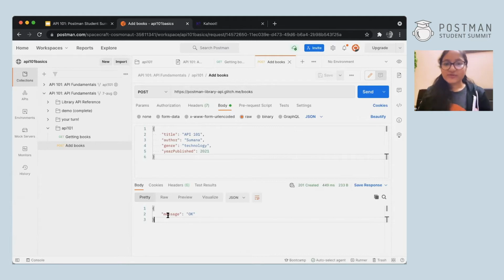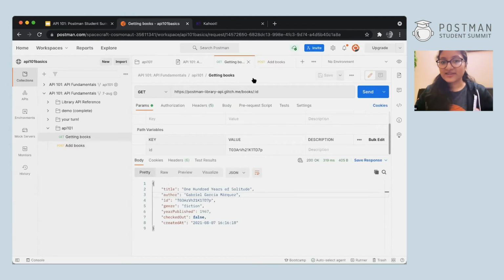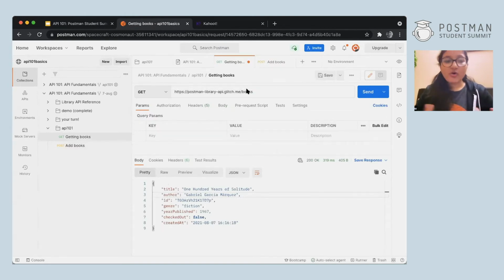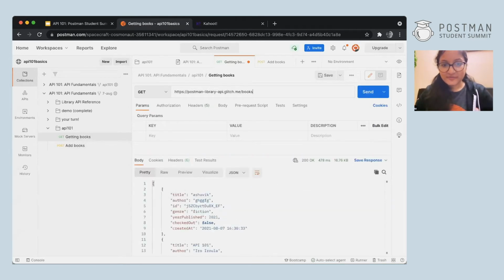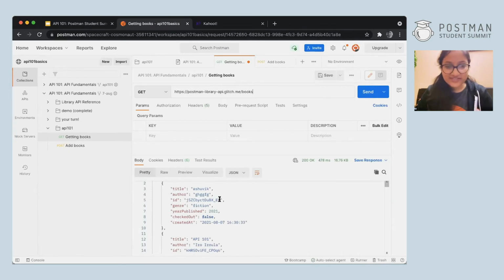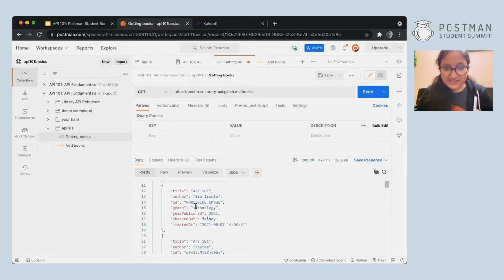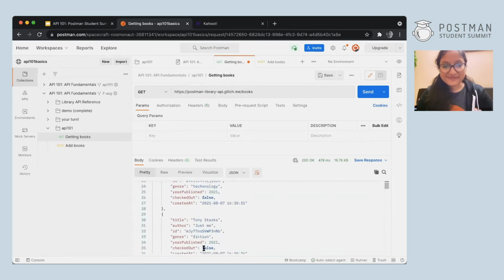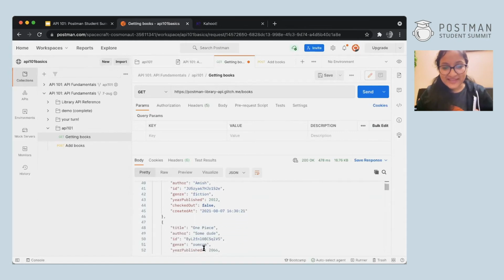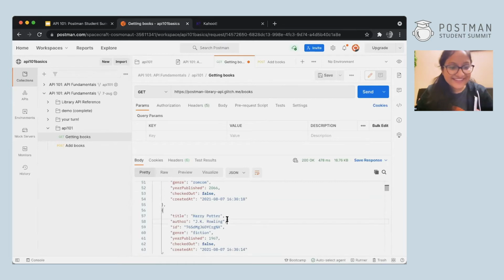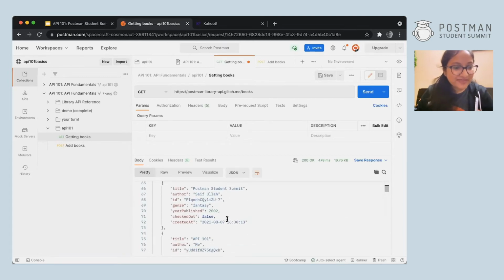Now, how do we check if that book is there? All right. So what we can do is we'll go back to this get request that we made and we'll get back all the books. All right. Let's hit send. And you can see there are a lot of books over here. I can see many of you have also sent it. Like this is one, then there's API 101, there's Iro, Costas. I don't know if I'm spelling your name properly or not. And there are a lot of people who have done it, right? Now, there's Harry Potter as well. That's pretty cool.